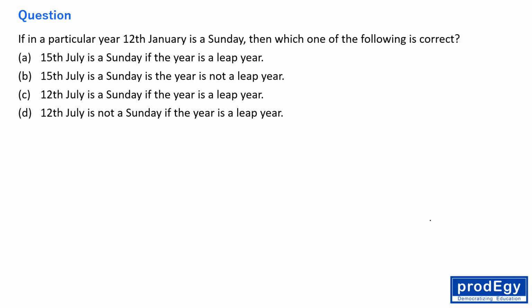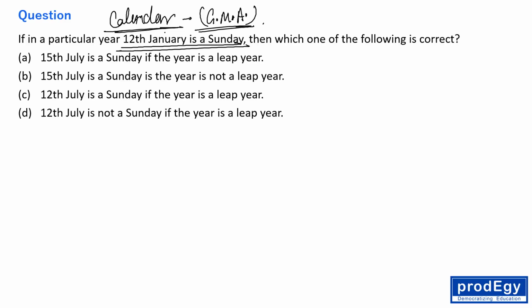Okay, this question belongs to calendar, I would say. Calendar is a topic of general mental ability. The question is saying, if in a particular year 12th January is Sunday.